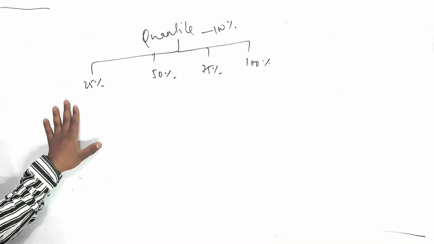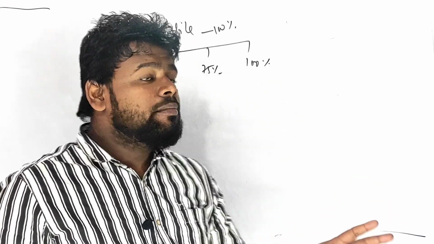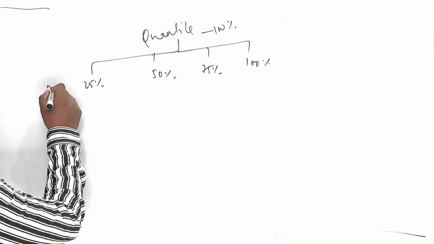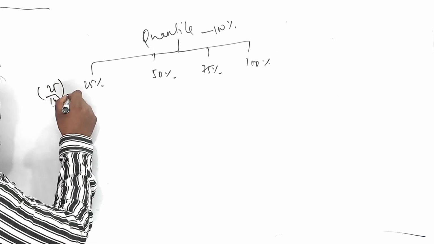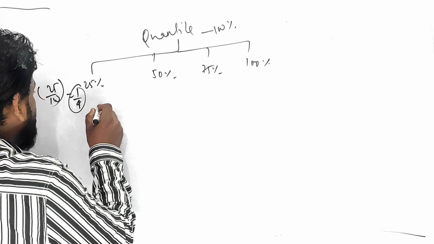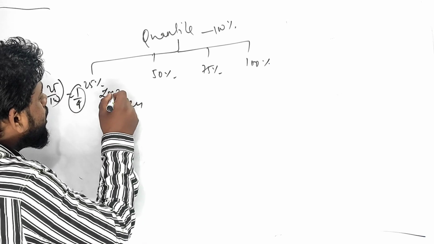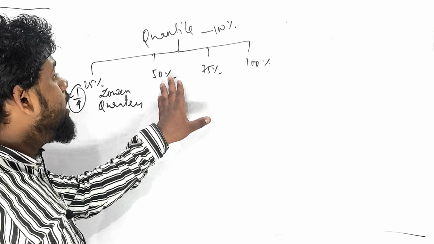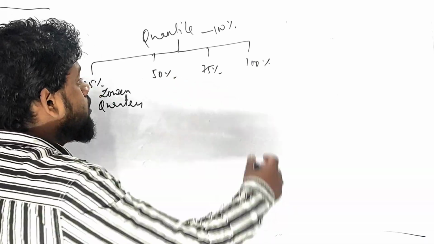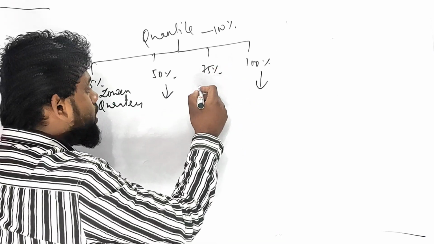Is it clear? So for quarter, if I do 25 by 100, I will get 1/4. That is known as a quarter. What is it known as? Which kind of quarter? Lower quarter. Which kind of quarter, my dear students? Lower quarter. Intermediate quarter I will do later. It is a lower quarter, half quarter, and an upper quarter.